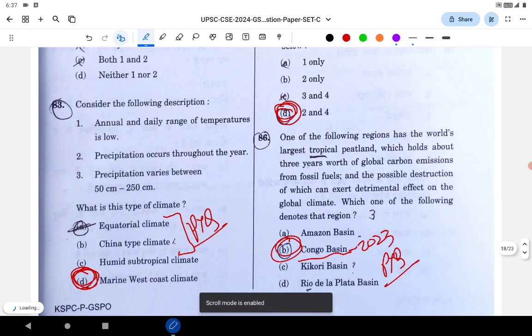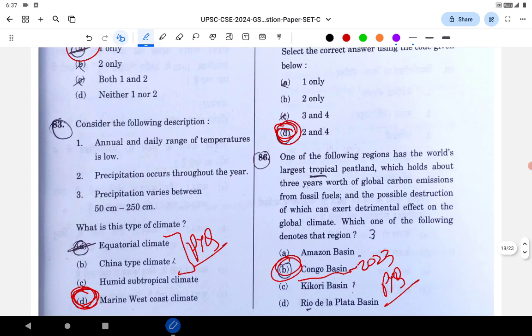Next question is related to the marine west coast climate. A description is given and the correct answer is marine west coast climate. See, one way you can solve this question is that it is not equatorial. You should know the rainfall range. China type is again not, as I think it has a larger temperature range. Here they have given a low temperature range. By elimination we can mark it.